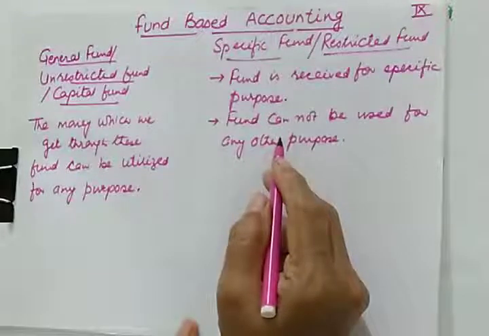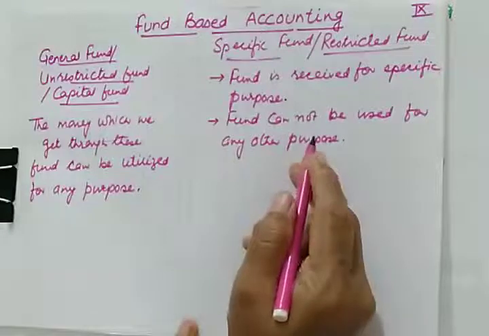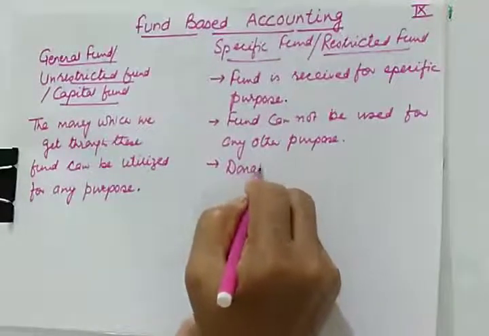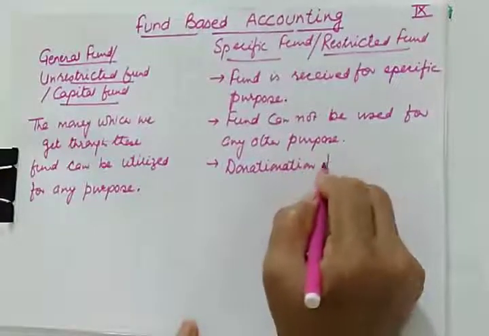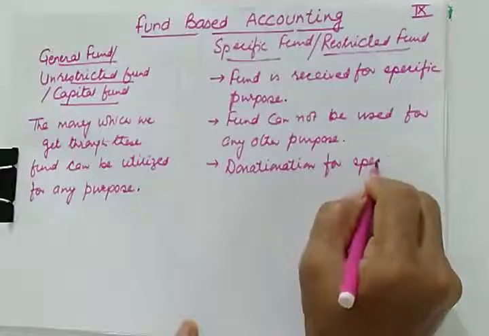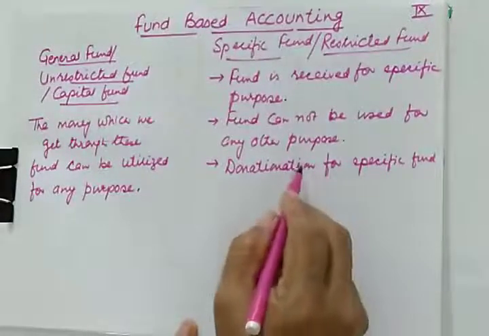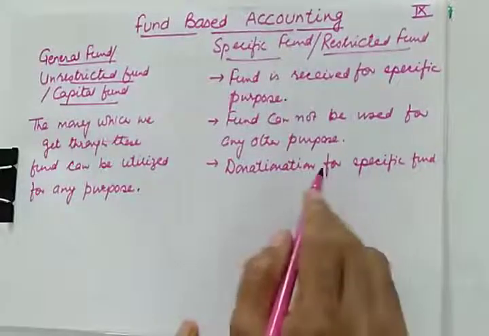So what happens in these types of cases? The donations received for these funds are kept separately. Donations for a specific fund are to be kept separately. And where do we show these donations? These donations are shown on the liability side of the balance sheet.